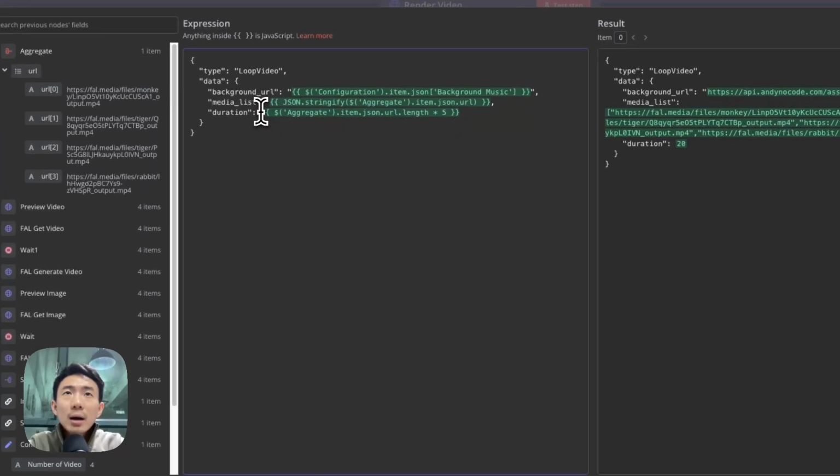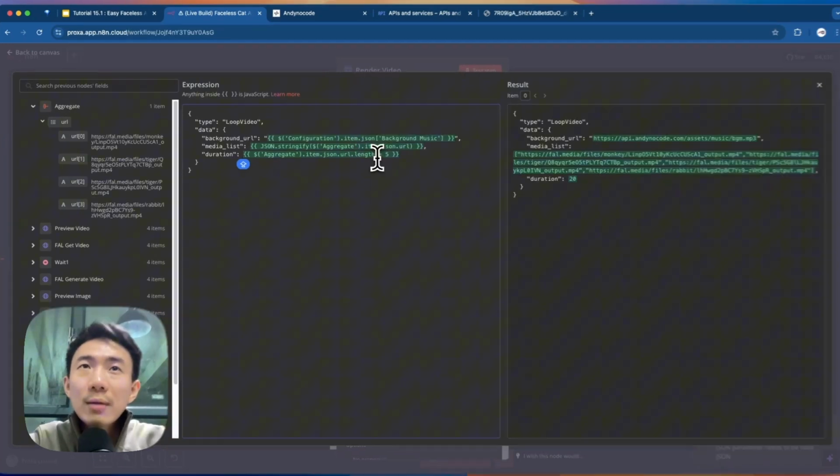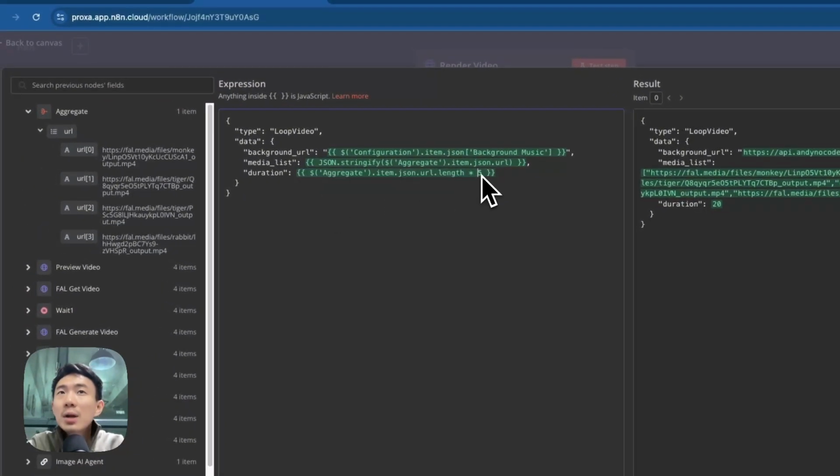It means the length of each video here times 5 seconds.